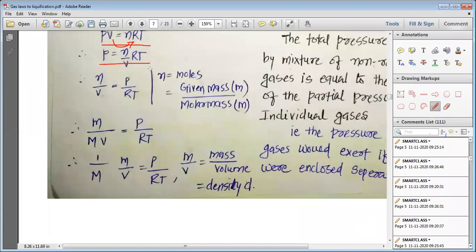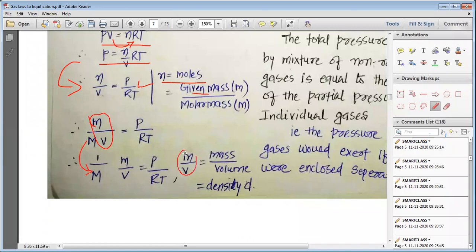So from this equation we can write n/V is equal to P divided by RT. Here n is the number of moles, that is given mass divided by molar mass, small m divided by capital M. So instead of n, we can write small m divided by capital M. This V remains the same, is equal to P upon RT. The same equation, I write it as 1 upon M into m/V, which is equal to P divided by RT.